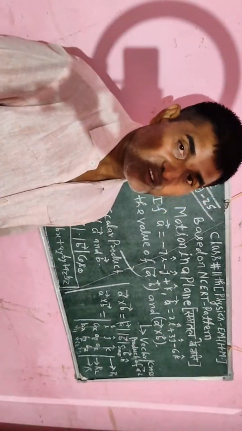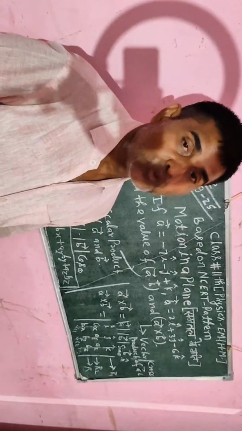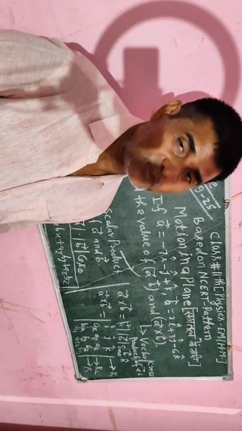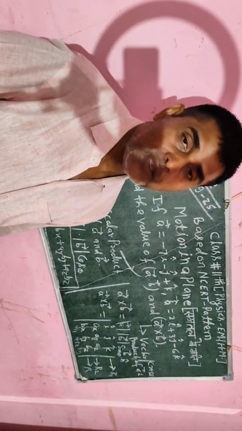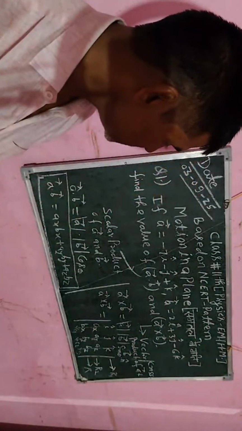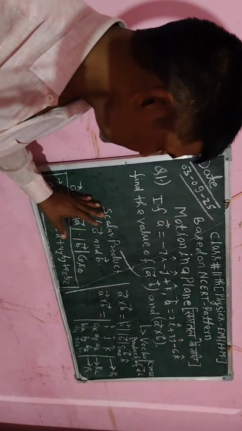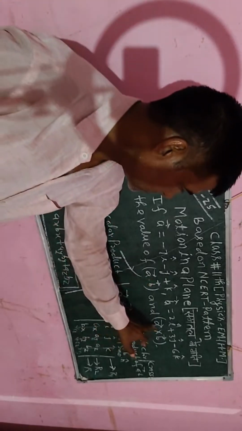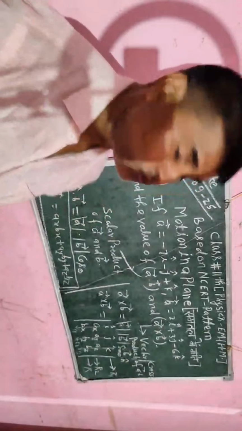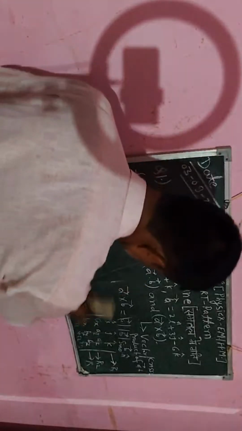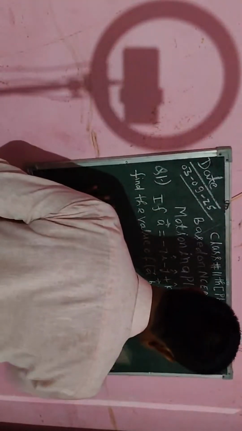Okay students, so you follow it positively. If you get any confusion, write your query or doubt in the comment section. I will observe, and after observing I will give the appropriate solution of your question in detail. Now here this concept I will erase, and after erasing I will get the value of a dot b, and also we will get the value of a cross b. Now here I am erasing it, and after erasing I will give its solution.